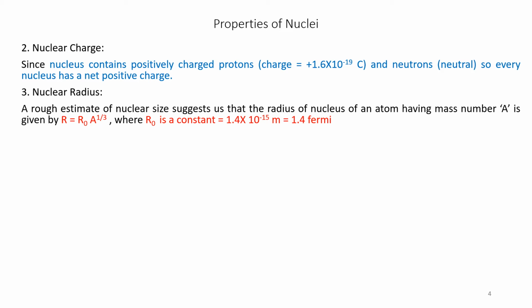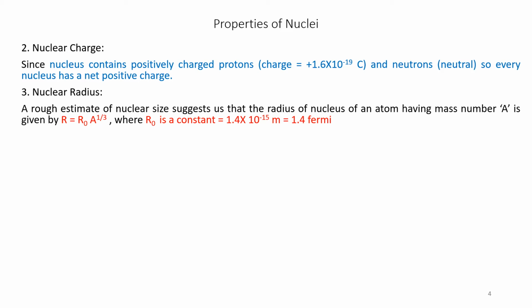A rough estimate of nuclear size suggests that the radius of the nucleus of an atom having mass number A is given by R equals R naught into A to the power of 1 by 3, where A is the mass number, R is the radius, and R naught is a constant represented in Fermi.